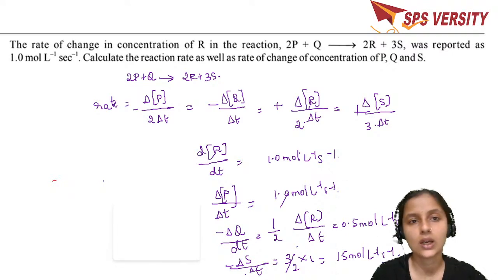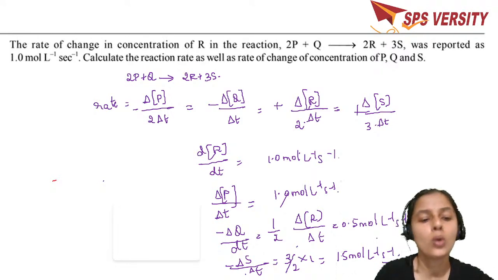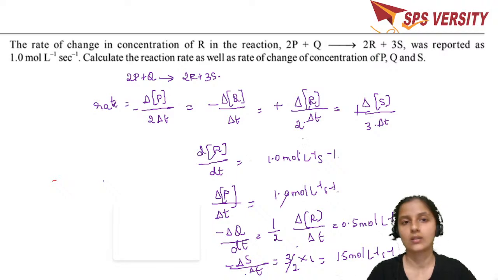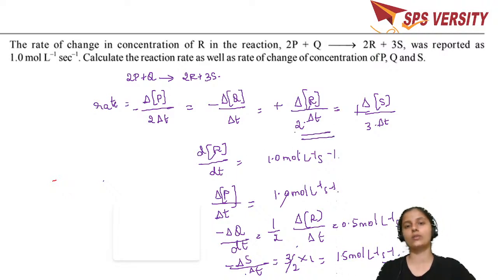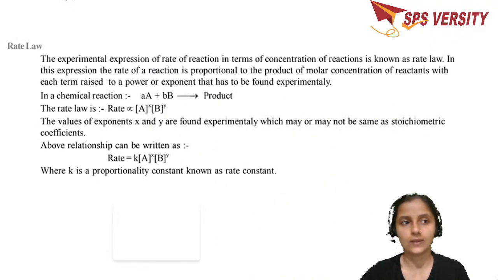So what is the rate of the reaction? These are different rates of the reaction. What is the rate of the reaction? It is half. That's 0.5 mole per liter per second. They have given the change in the concentration. The rate of the reaction will be, you have to divide it by 2. So you're going to get 0.5 mole per liter per second.